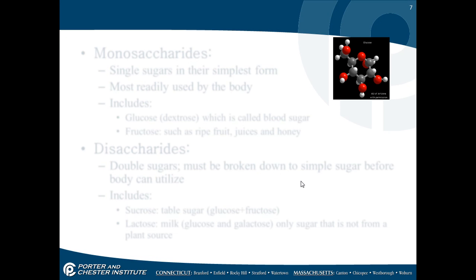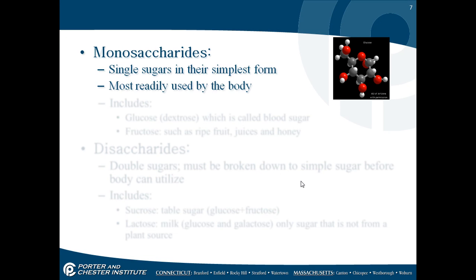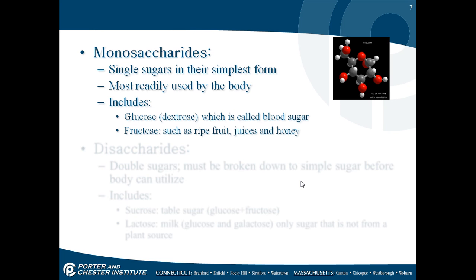Chemical classifications of carbohydrates. Monosaccharides are simple sugars in their simplest form, most readily used by the body. They include glucose or dextrose, which is called blood sugar. Also, fructose, such as in ripe fruit, juices, and honey.